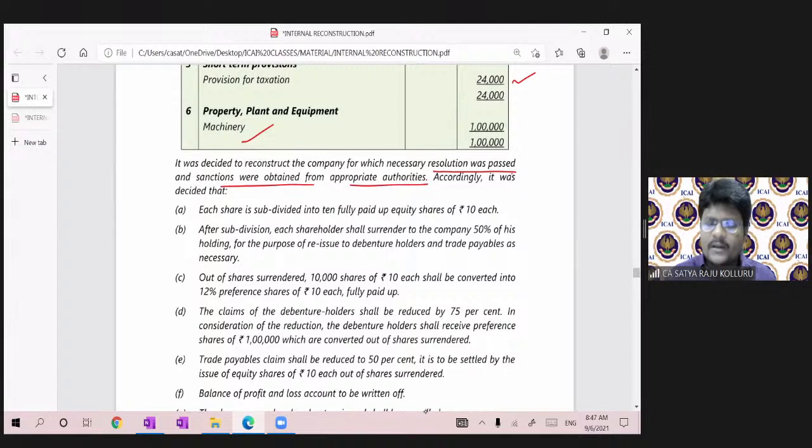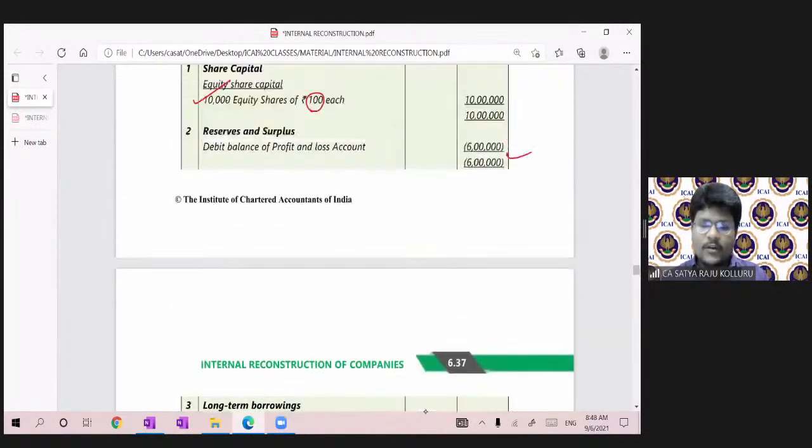obtained from appropriate authorities, court approval. Accordingly, it was decided that each share is subdivided into 10 fully paid up equity shares of 10 rupees each. Subdivision of shares forms part of alteration of share capital. Alteration of share capital forms part of internal reconstruction. So the existing equity share was 100 rupees face value. Now each was subdivided. There is no change in the paid up capital. There is only a change in face value as well as the number of equity shares.